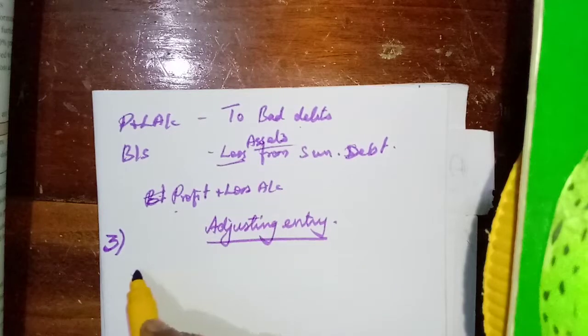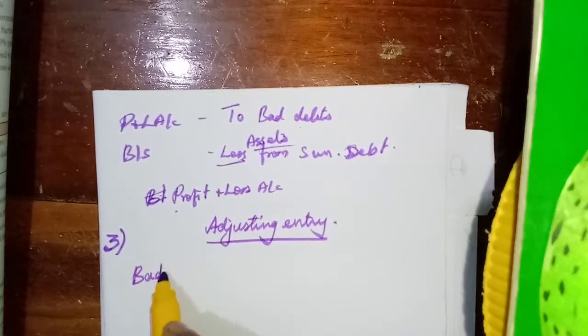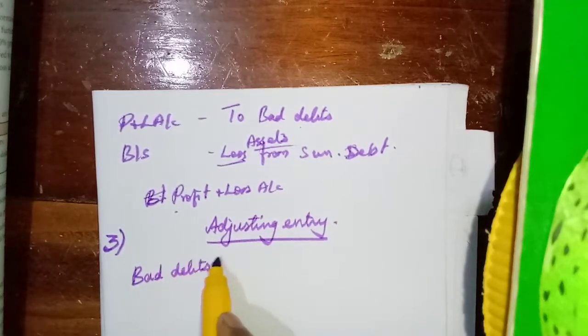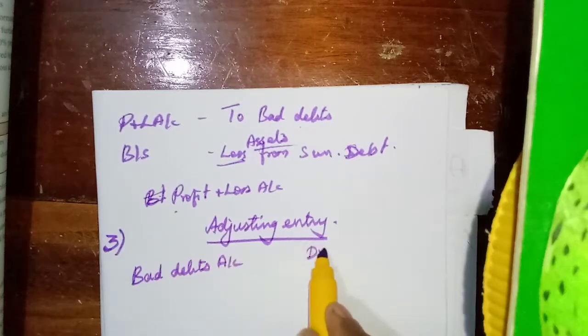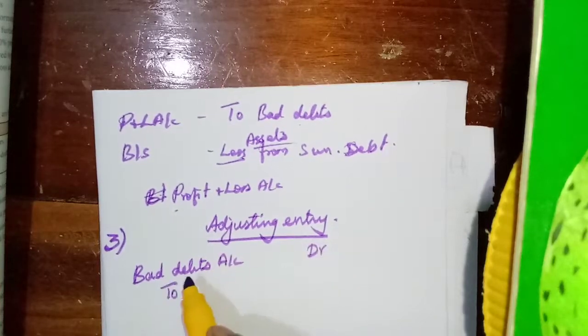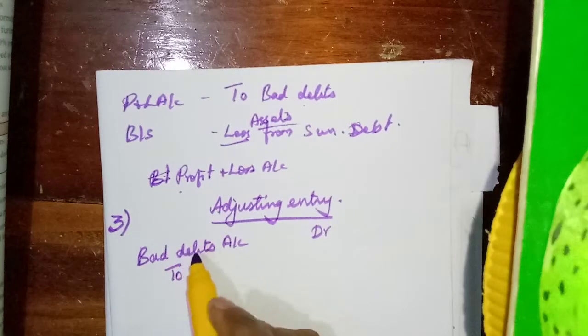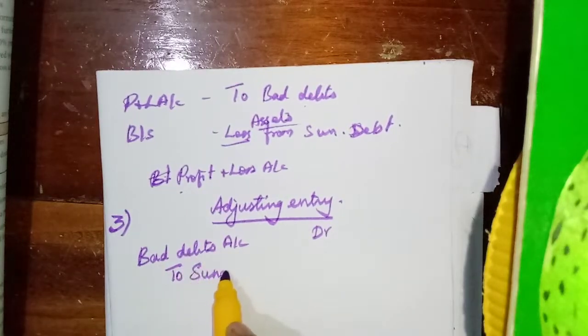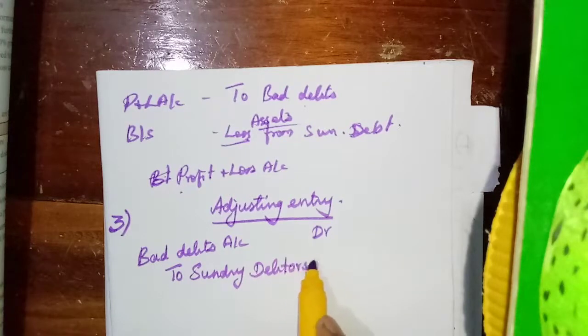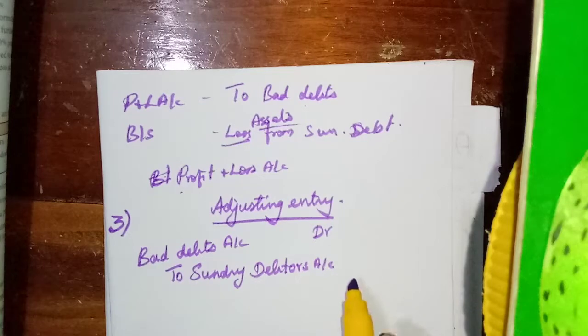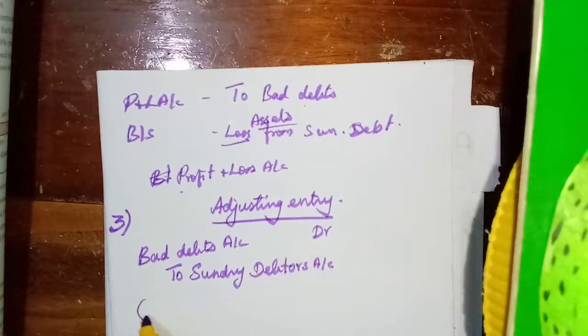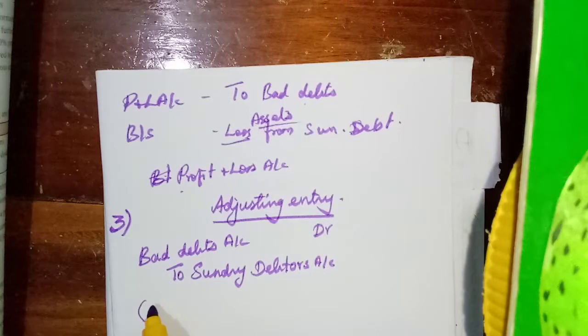Okay, bad debts account debtor to sundry debtors account. Pass adjusting entry only they have asked, so you have to write only the adjusting entry. Okay, so what we will write the narration, bad debts written off.